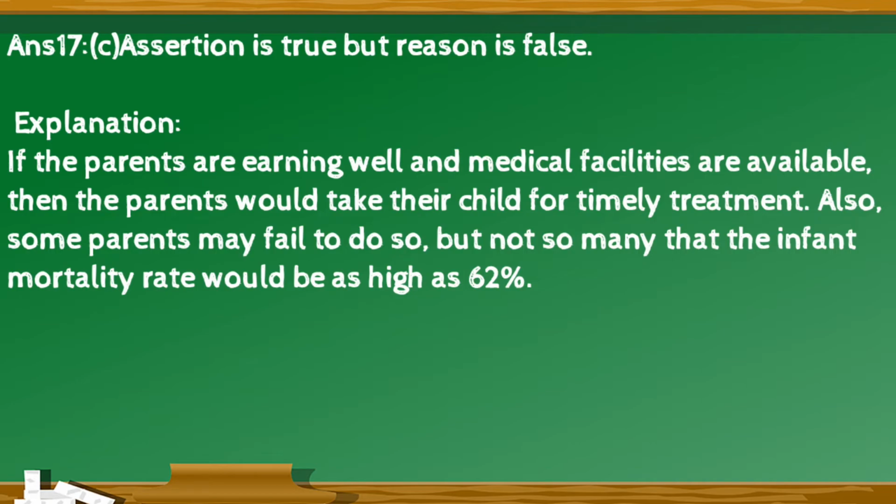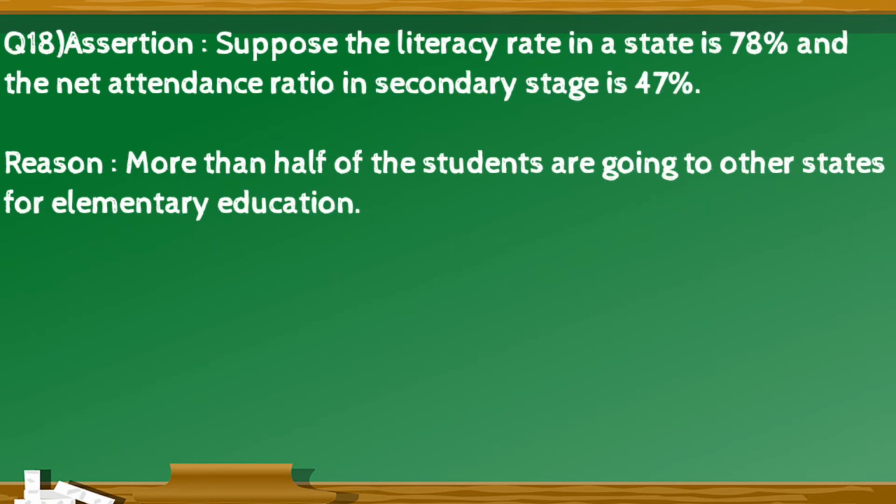The right option is C. Assertion is true but reason is false. Explanation for this is if the parents are earning well and the medical facilities are available, then the parents would take their child for timely treatment. Also, some parents may fail to do so, but not so many that the infant mortality rate would be as high as 62%.